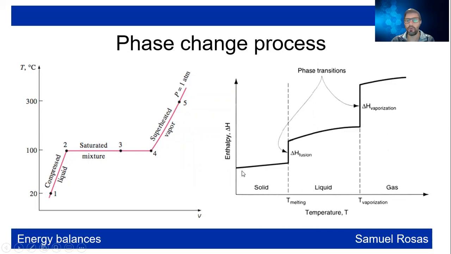In order to perform this transition, we're going to have this amount of heat that is going to be changing with temperature. Then we have the enthalpy of fusion to pass from solid to liquid. Then we have this amount of heat changing temperature, and this is going to be the latent heat of vaporization.